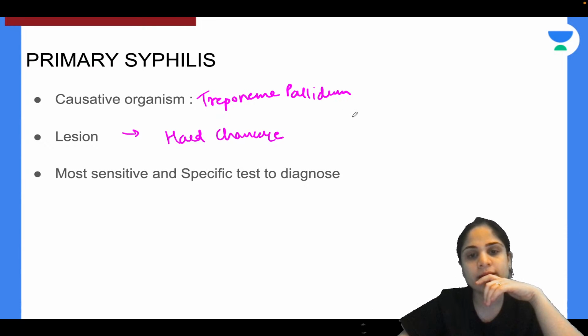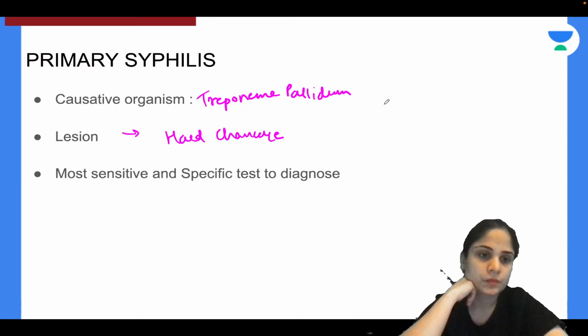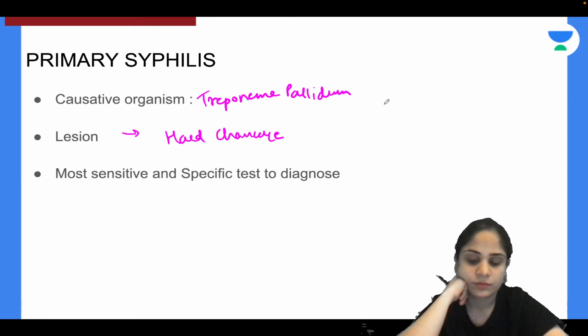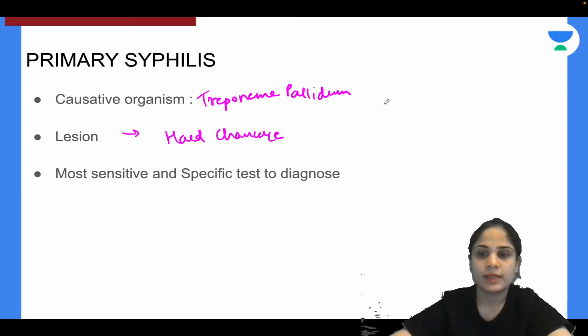Now what is the most sensitive and specific test to diagnose this condition? Yes, absolutely correct.